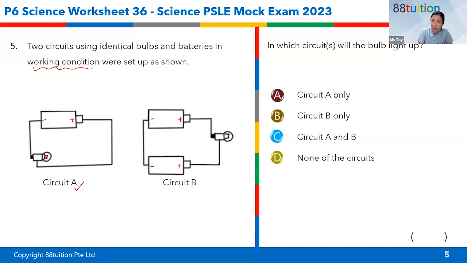So this circuit A, the bulb will light up. But in B, do you see that this negative terminal is connected by a wire to the negative terminal of the battery? When this happens, remember, I asked you this question before.